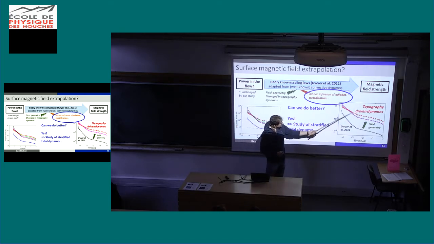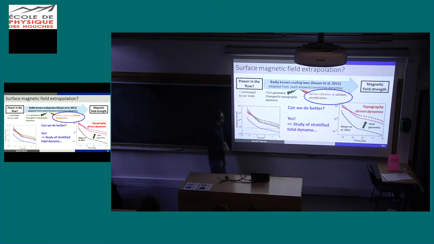So then we do have a much better field, which would explain the dynamo. Okay, but here I say stratification is not a problem for the instability. That's true. But is it a problem for dynamo? That's something we have not seen yet. So we need to study stably stratified dynamo due to tides. Because stratification maybe allows turbulence to grow, okay, but maybe it completely inhibits it, maybe it's not dynamo capable.